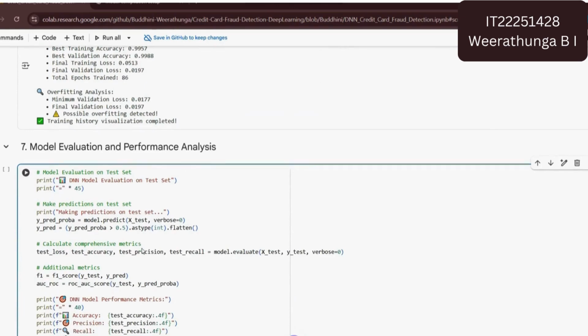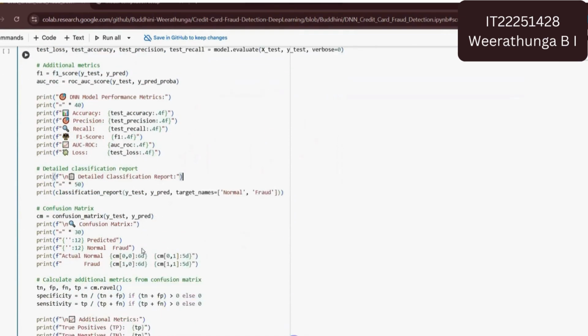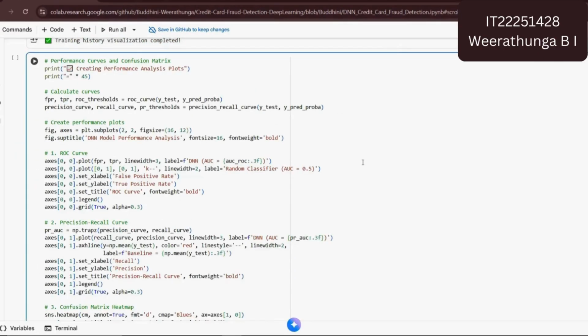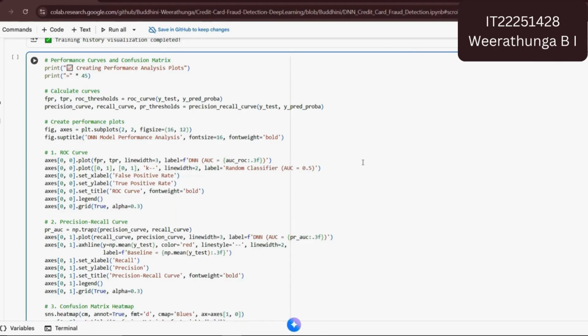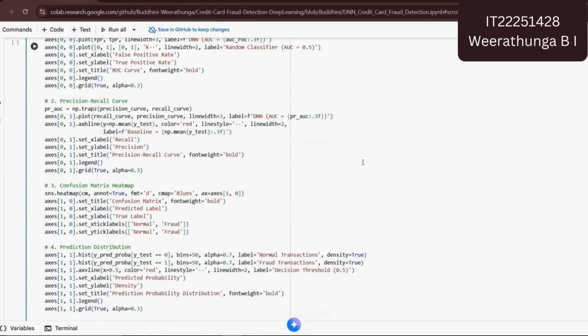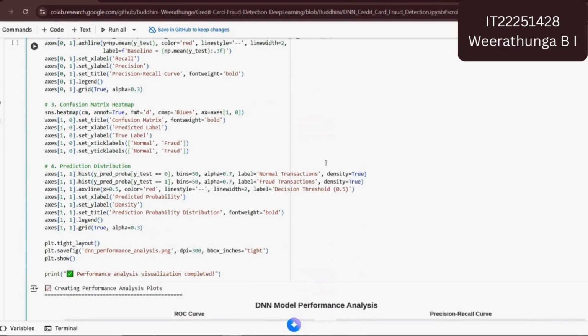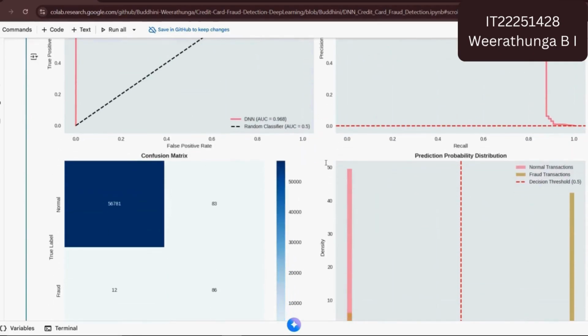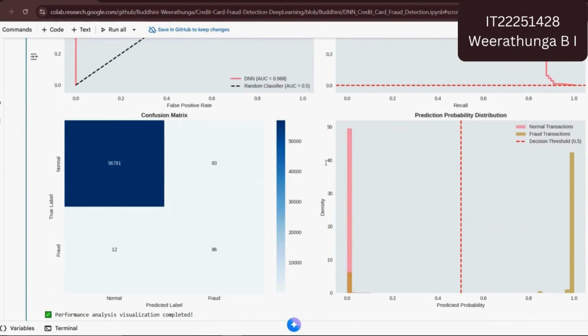Next, I did model evaluation and performance analysis. Finally, I did performance evaluation of the DNN model using ROC, precision-recall curves, confusion matrix, and prediction probability distribution. Okay, that's all about my part, and thank you very much.